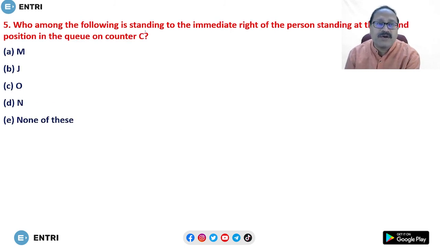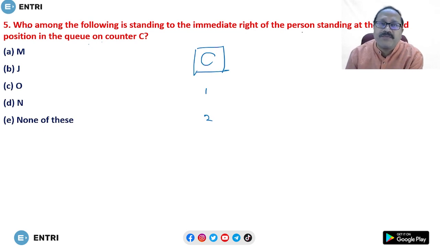Who among the following is standing to the immediate right of the person standing at the second position in the queue on counter C? Look at this one. What does it say here? What is said about counter C? The second position. So this is first and this is second position. Who is standing at the immediate right of the person?